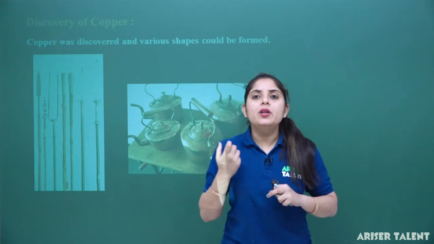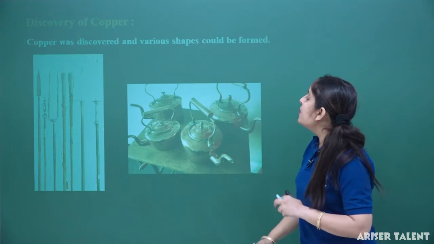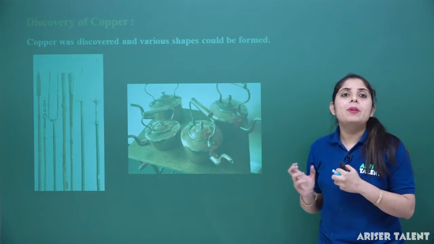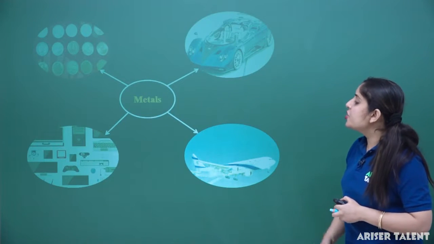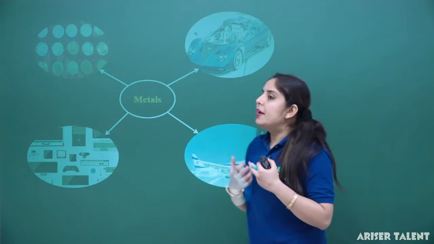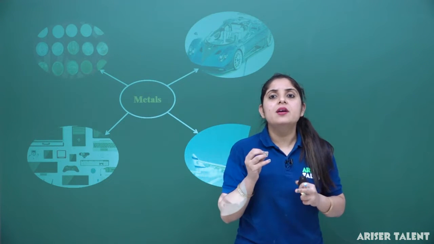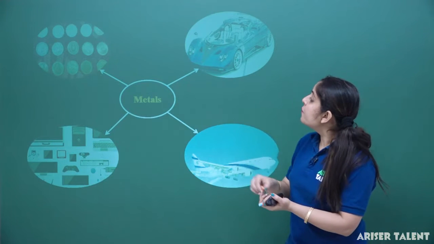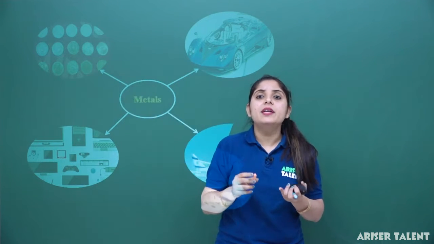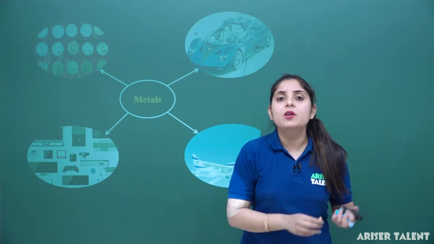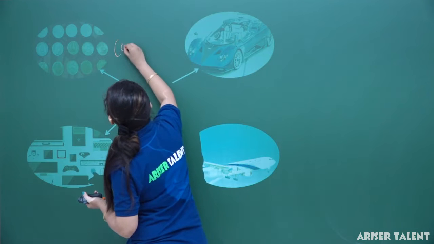In our life today, you can see a variety of applications of metals. Firstly, we have made copper vessels as household articles. Metals are used worldwide. There is no field left without the application of metals. Our first use of metal you can see is in coins. We have different varieties of metallic coins, that is of gold, silver, copper. So the first application of metals is in coins.